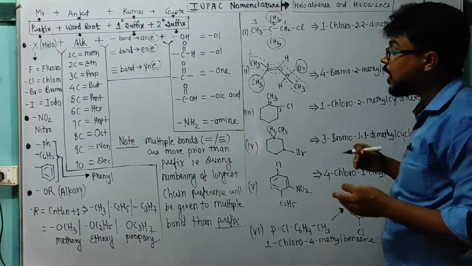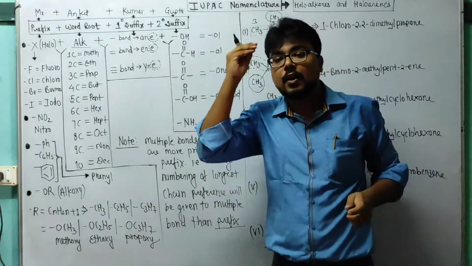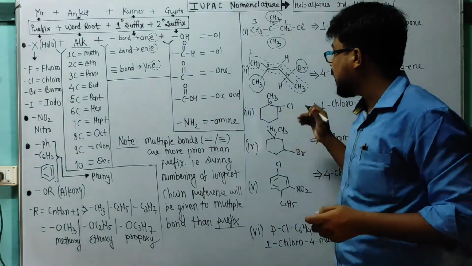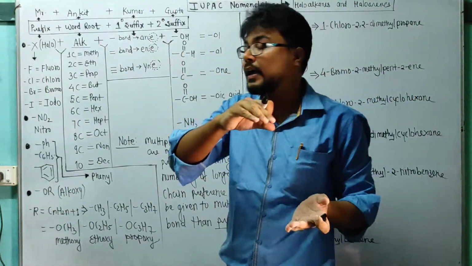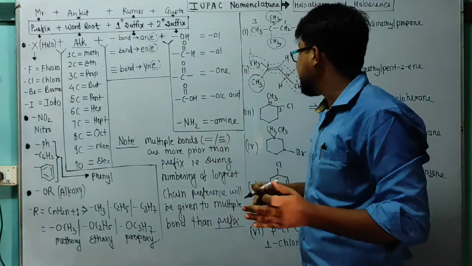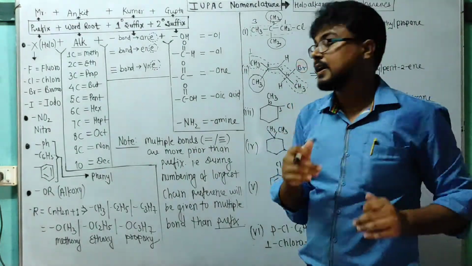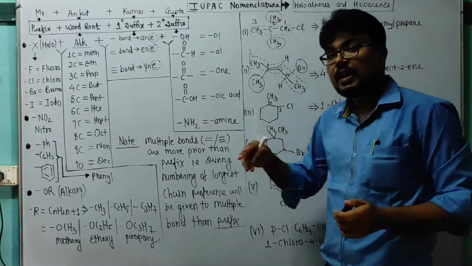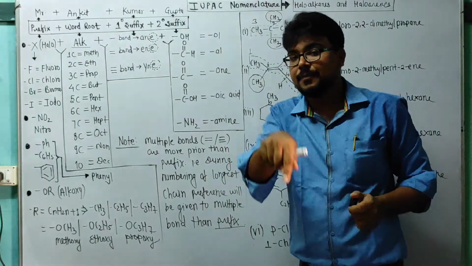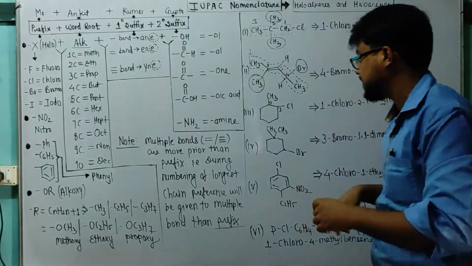But the numbering of substituents, numbering of side chain, numbering of prefix is a must, and it will be done under priority order, and priority order is nothing but alphabetical. Means methyl it is M and chloro it is C. So first priority is nothing but C. Chloro is first, then after that it is methyl.